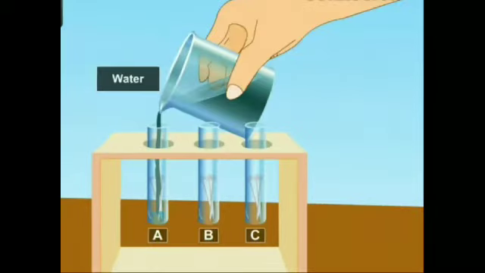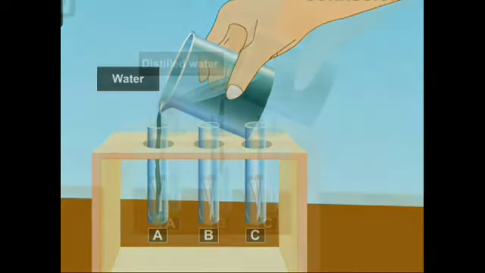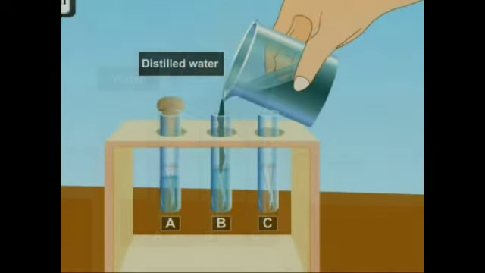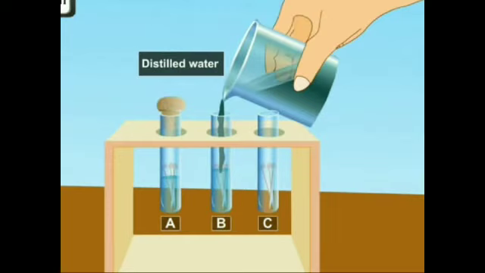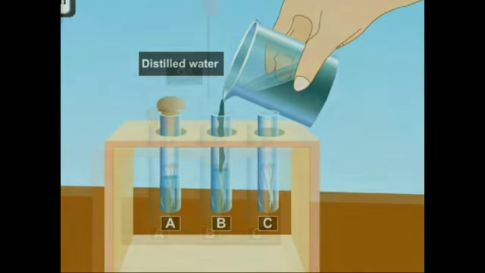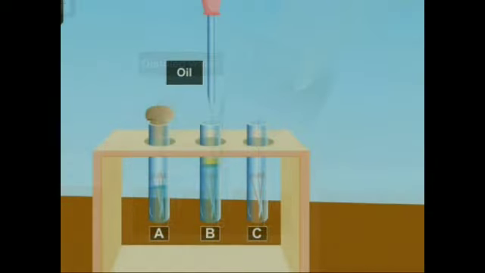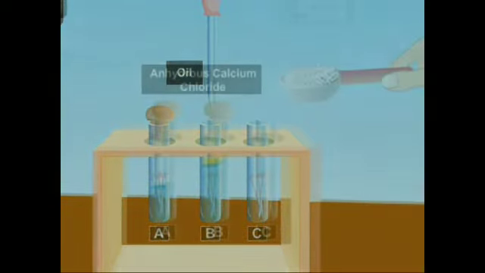Then fill test tube A with water, then test tube B with distilled water or boiled water, that means free of oxygen, because when we boil the water then oxygen gas is removed. Add some drops of oil and cover the test tube.